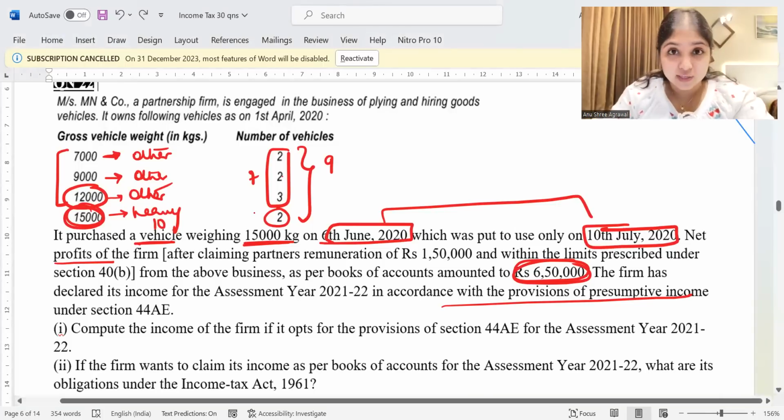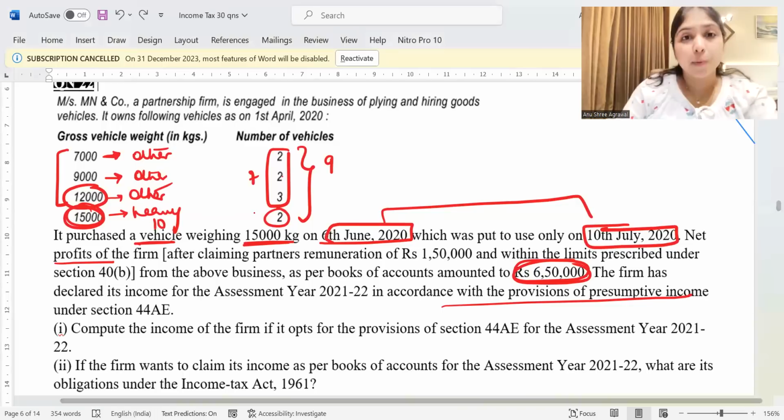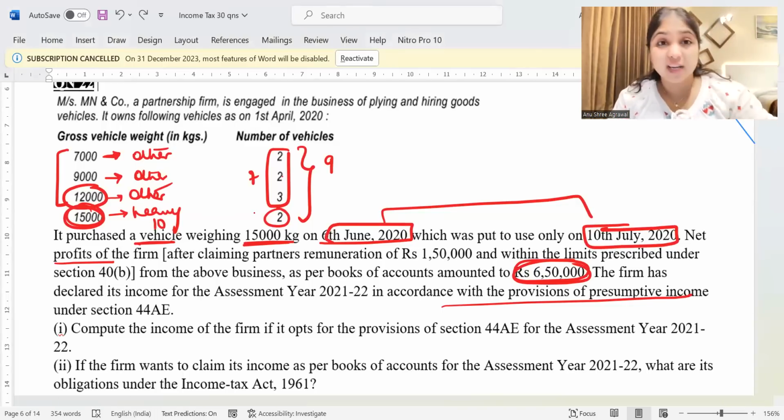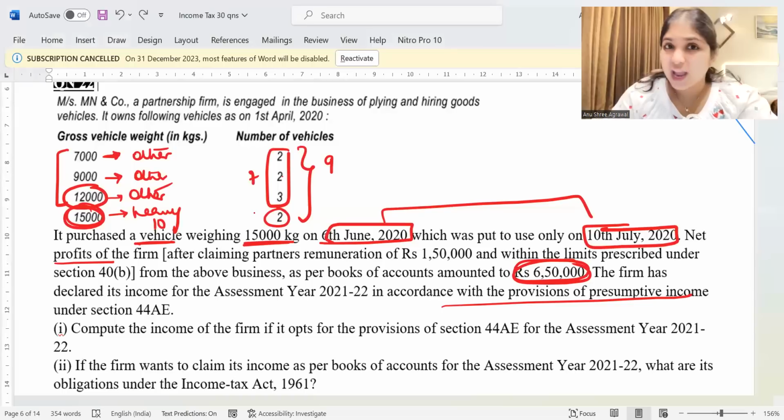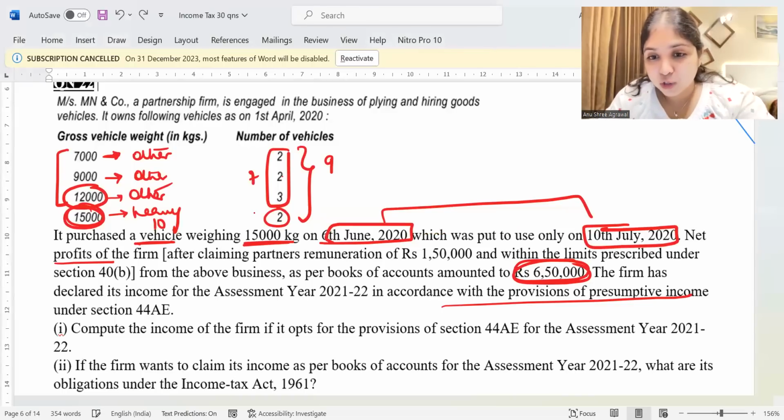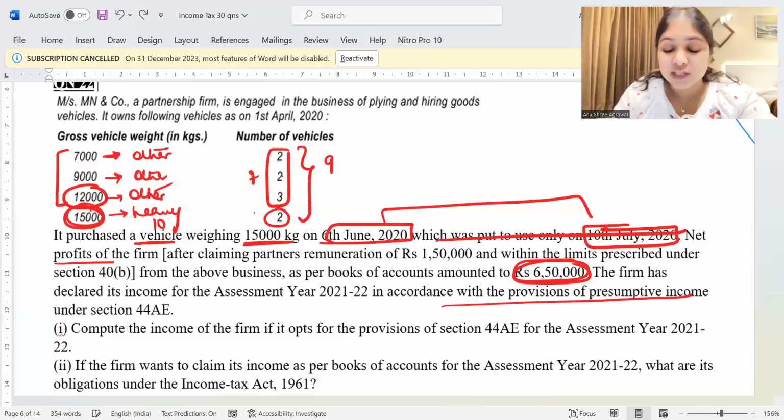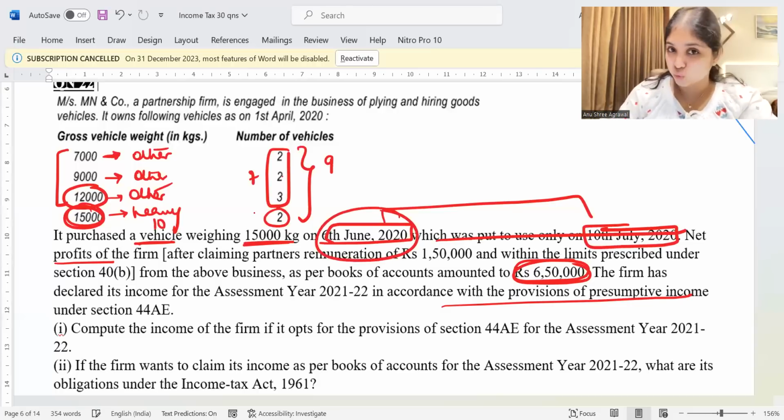anywhere else, in scientific research, in 35AD, in 44AE, nowhere else. Put to use we talk about only in depreciation. Here we are talking about 44AE. So when was it put to use? It is irrelevant. What is relevant for me is 6th June 2020.